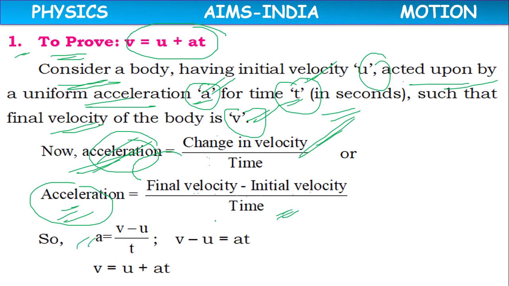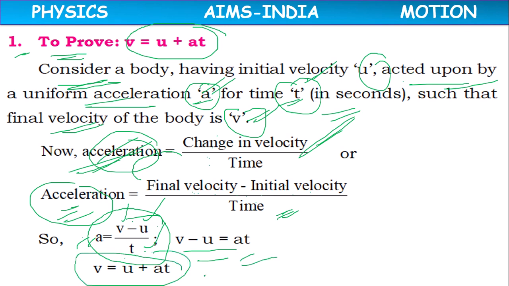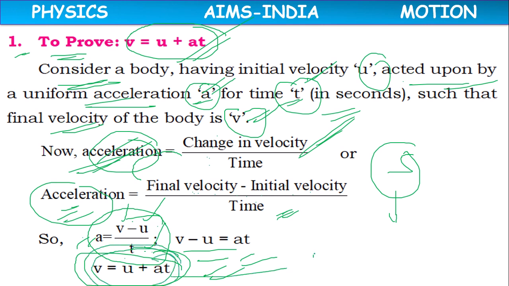So acceleration a equals final velocity v minus initial velocity u, divided by time t. a equals (v minus u) by t, or v minus u equals at, or v equals u plus at. This is the first equation of motion. In the absence of displacement, if you want to relate the other four quantities, we can use this equation. If three quantities are known, the remaining unknown quantity we can find with the help of this equation.